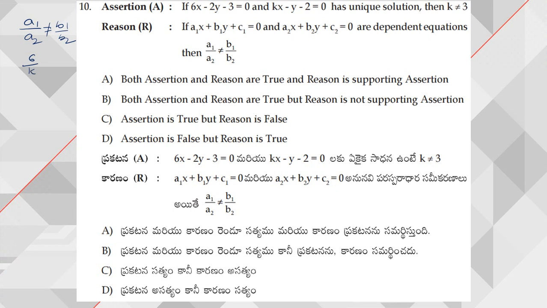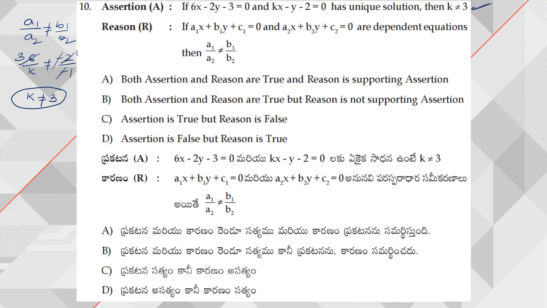6 by k is not equal to minus 2 by minus 1. So minus minus gets cancelled, and from this what I am going to get, k not equal to 3, because this 6 cancels 3 times, this cancels 1 time. So k is not equal to 3. So hence the assertion is correct here.